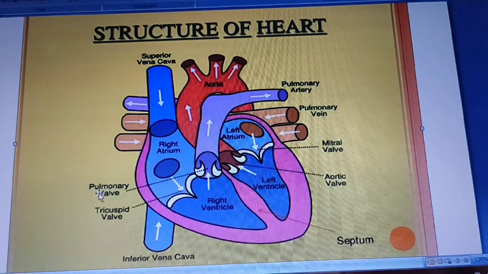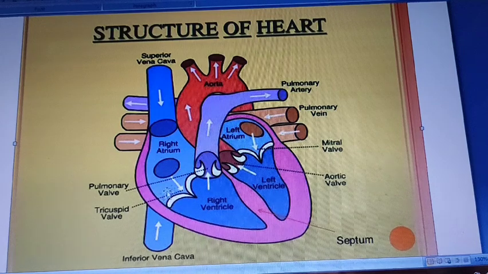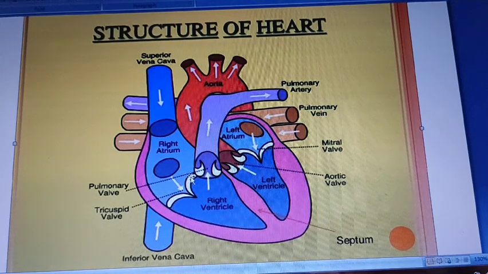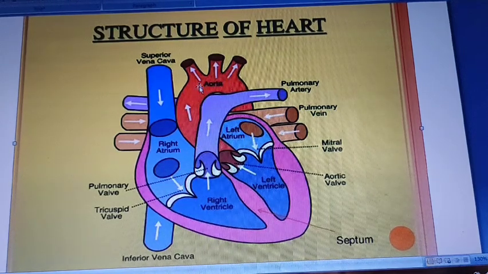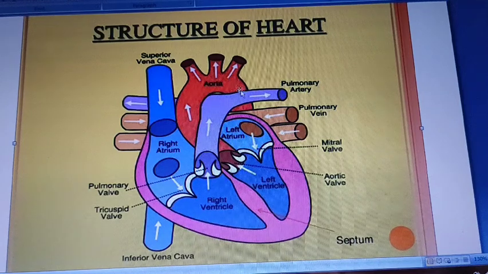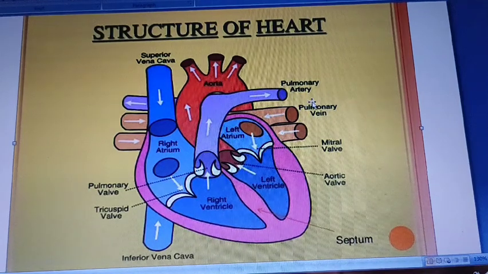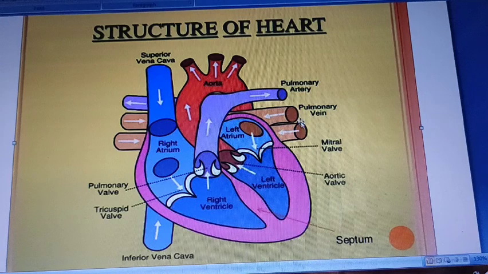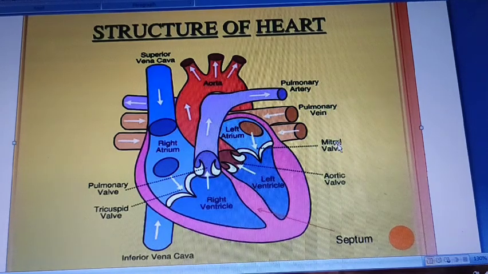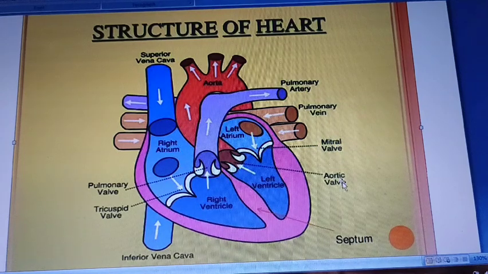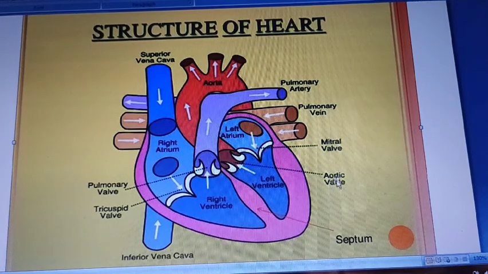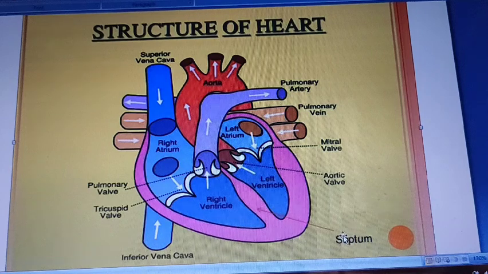This is pulmonary valve, this one is tricuspid valve, this is aorta, this is pulmonary artery, this one is pulmonary vein. This is called bicuspid valve or mitral valve. This is aortic valve, this is septum.